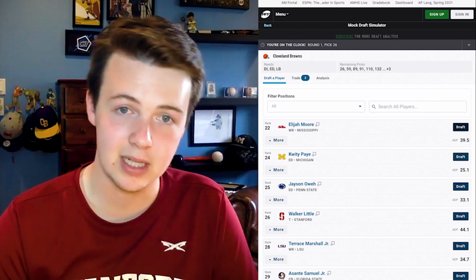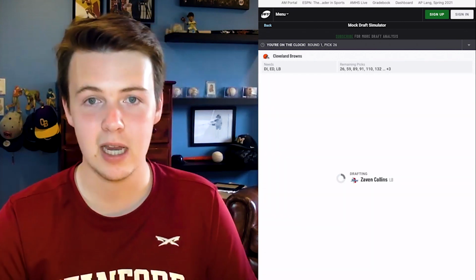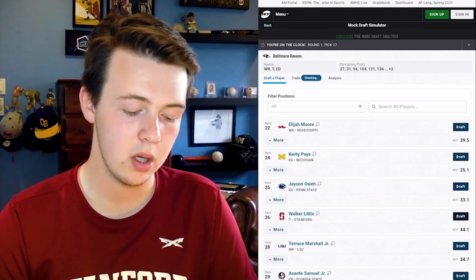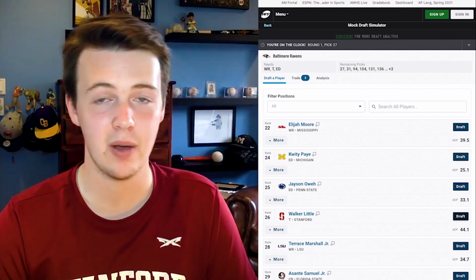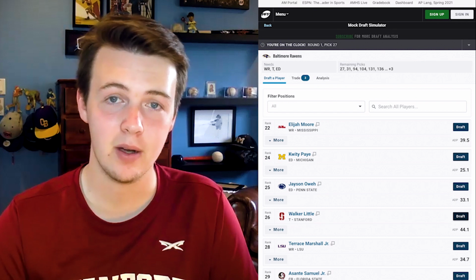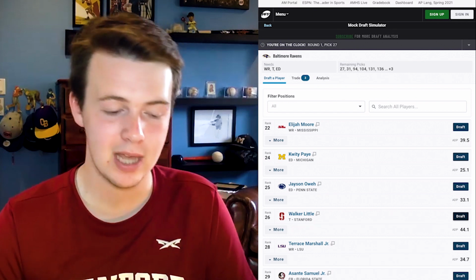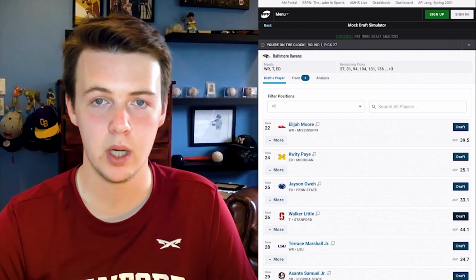The Cleveland Browns need linebacker. JOK and Parsons are gone, so they go with the third best option, in my opinion, Zaven Collins, an athletic freak as well, a great tackler, a tremendous linebacker prospect. The Browns need linebacker more than anything. They might want to pick an edge to be alongside Myles Garrett, but they got Jadeveon Clowney, so I think that ship has sailed. So in this case, they go to Zaven Collins to be their linebacker one on their defense.